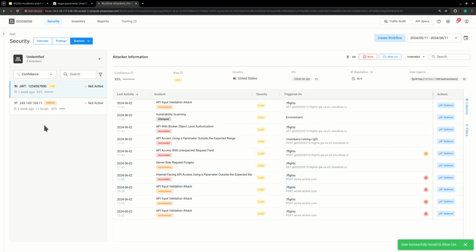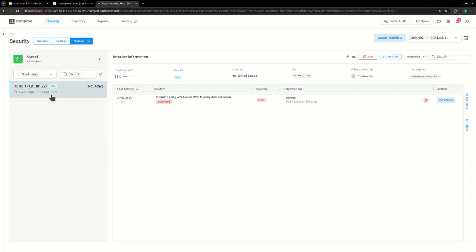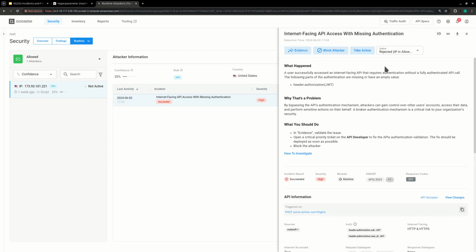Now the attacker disappears from the unidentified status, and it's going to go under the allowed state. Here it is. The individual incidents of that attacker will also now be rejected. If I select one of these, you see, rejected, IP in allow list.